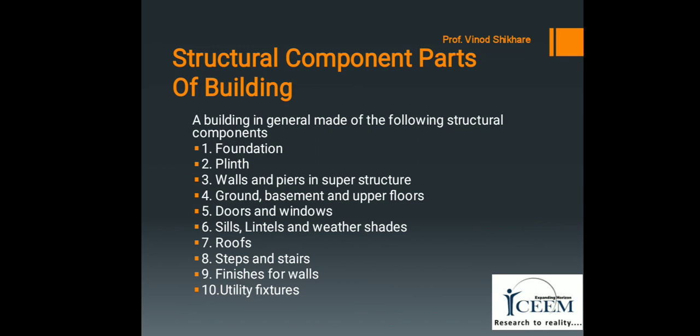Last component is utility fixtures. These are the built in items of an unmovable nature which add considerably to the utility of a building.